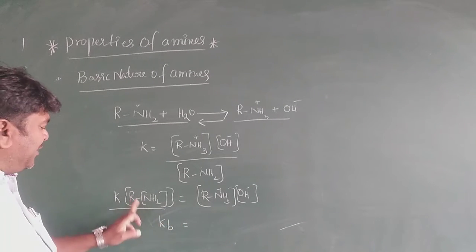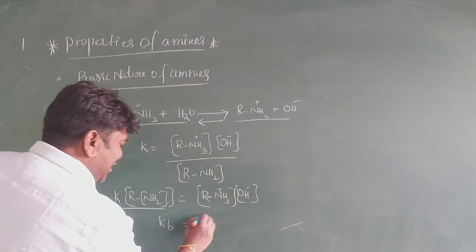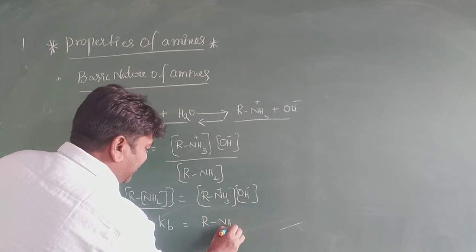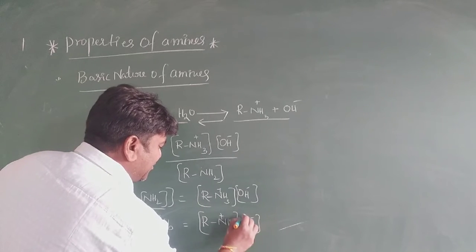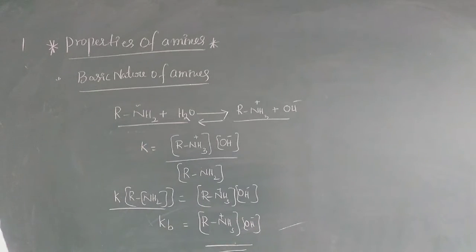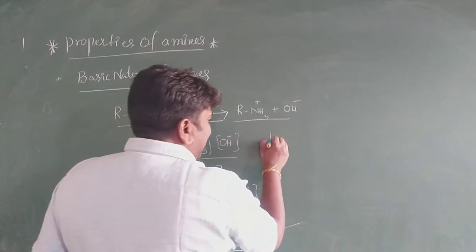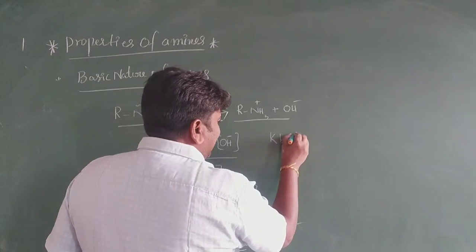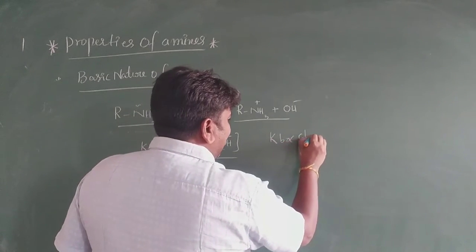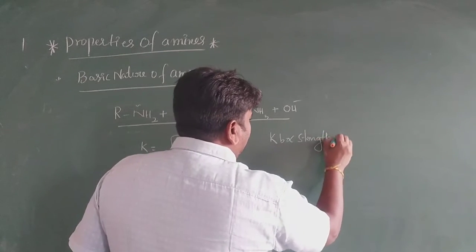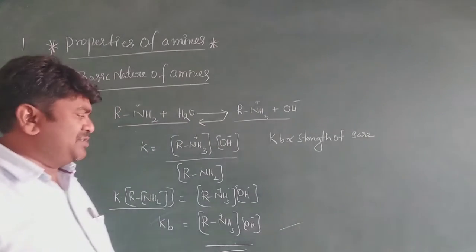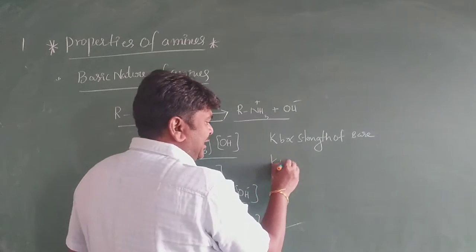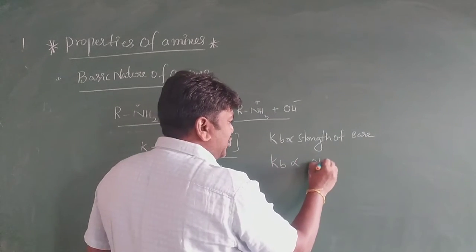Kb is the dissociation constant for the base, that is RNH3+ and OH-, my dear students. According to this, Kb is directly proportional to the strength of the base. Kb is directly proportional to the concentration of OH-.